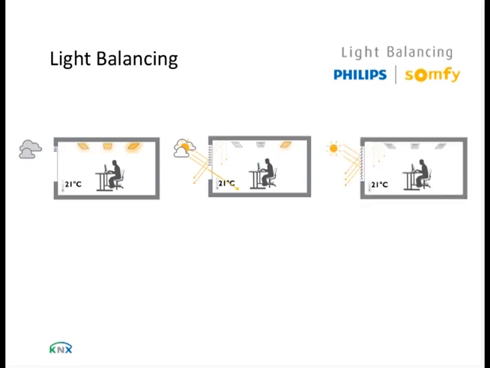If you move on to the last situation, now there is full sun. You see the slats are down completely. They are blocking the amount of sunlight to a maximum, also to keep the heat out of the room. But still sunlight is coming in, enough to light up the whole area, and all the additional light in there can be switched off, as you can see in the picture.